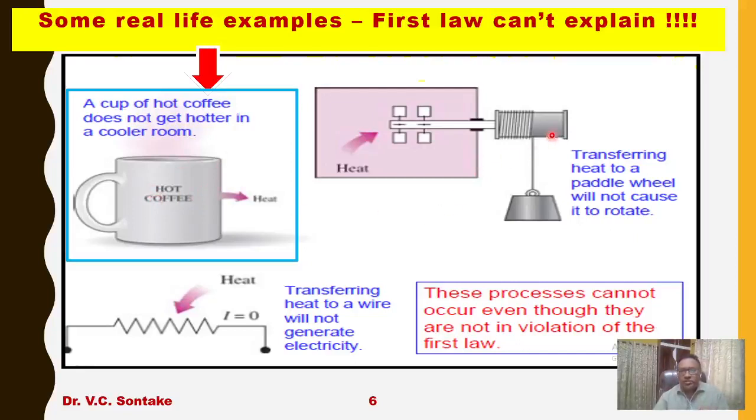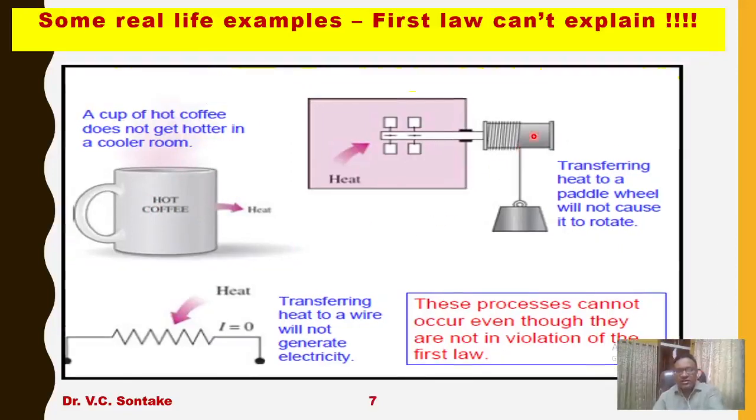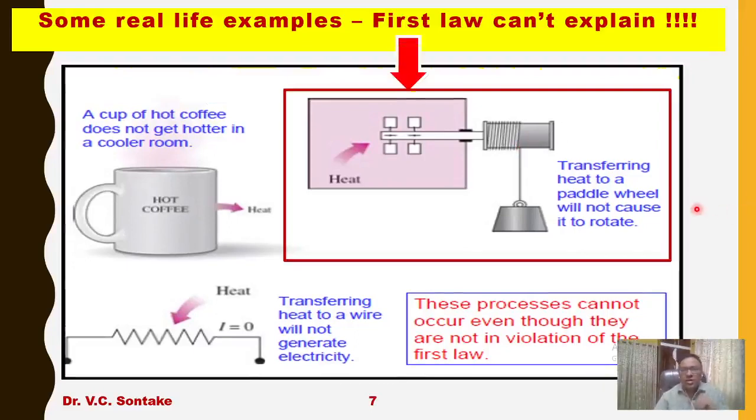Similarly, in the second case, if you are rotating this paddle wheel with the help of the weight which is being lowered, this wheel will rotate, and because of this the paddle will also get rotated.